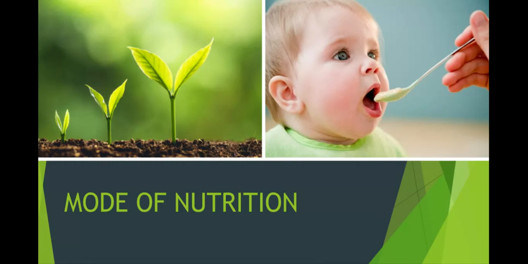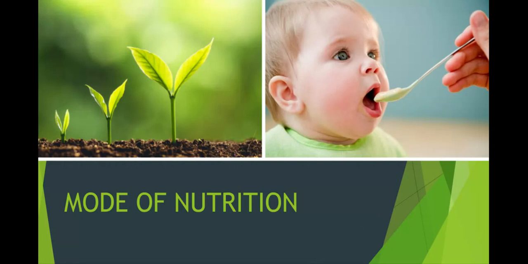See the pictures. In the first picture, the plant doesn't need anyone to feed it. So its mode of nutrition is what? Autotrophic. In the second picture, the baby needs someone to feed it. So its mode of nutrition is heterotrophic.